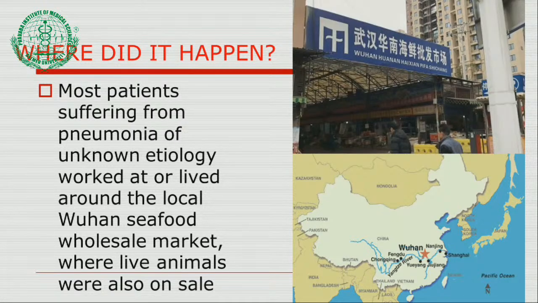Where did it happen? As already discussed on the map, you can see here Wuhan city in China. Then we are going to discuss the origin of this virus. In this picture you can see the Wuhan seafood wholesale market, where live animals were also on sale. Most of the patients suffering from pneumonia of unknown etiology lived around this wholesale animal market in the city of Wuhan.